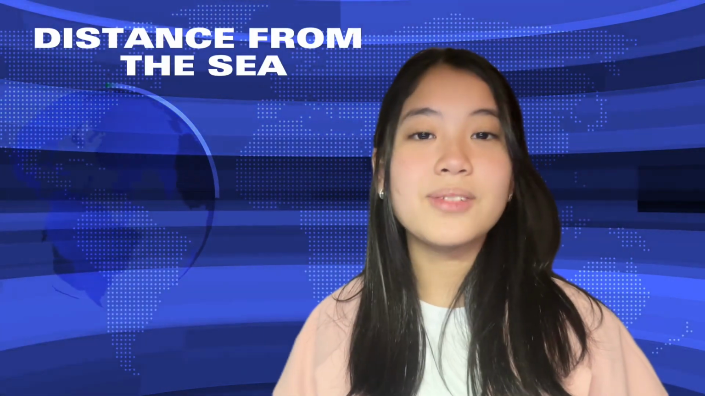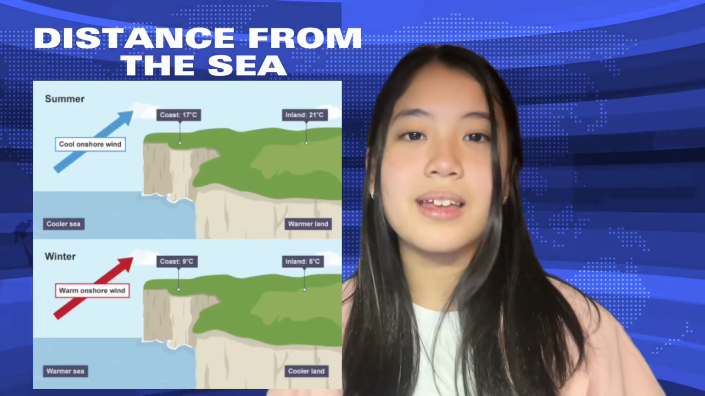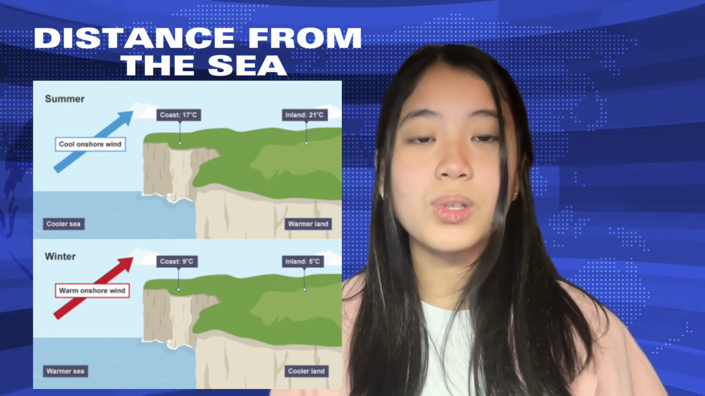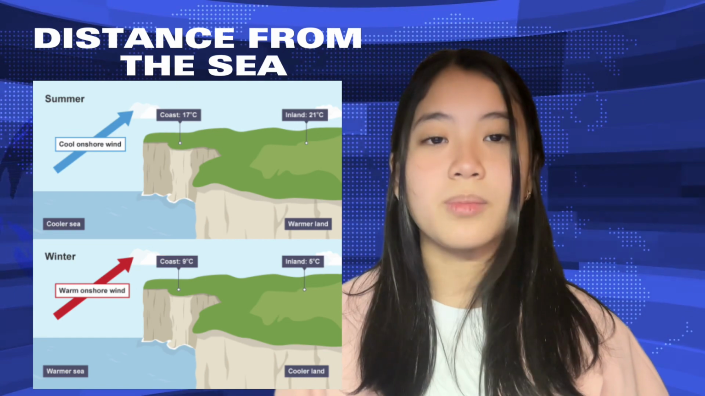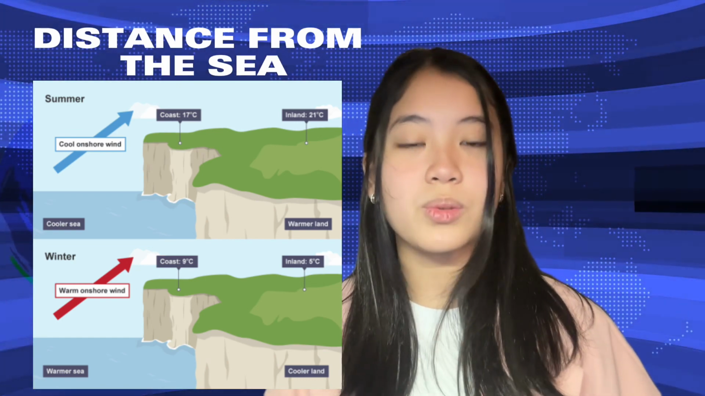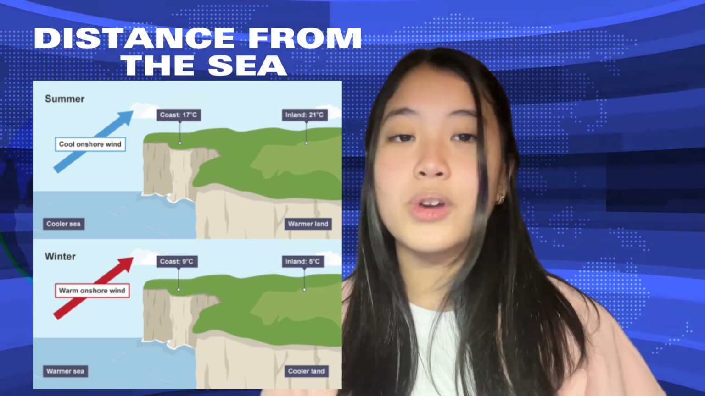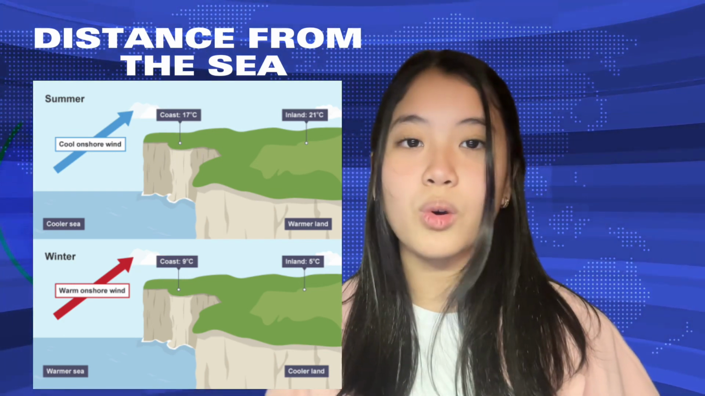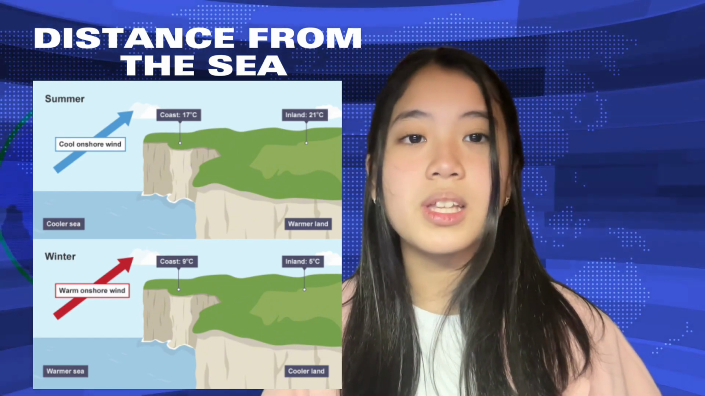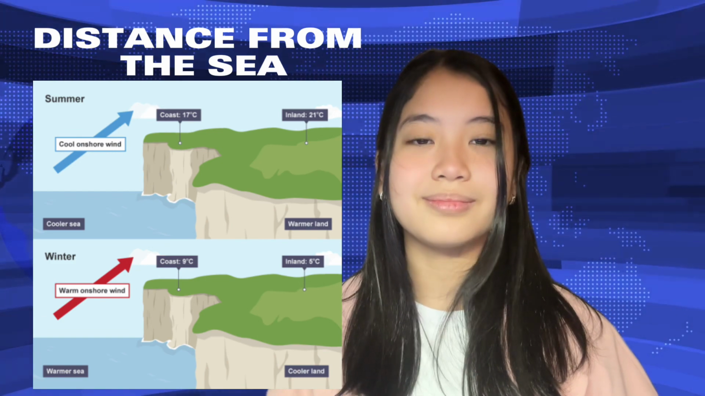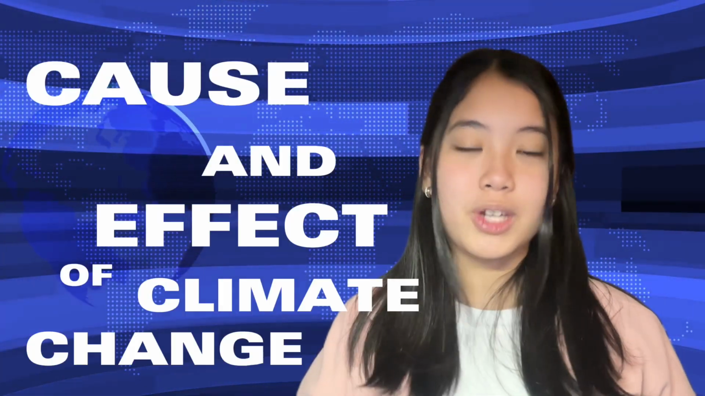Lastly, distance from the sea. Oceans heat and cool significantly slower than land. This implies that coastal areas are often colder in the summer and warmer in the winter than inland areas of the same latitude and height. Glasgow, for example, is located at a comparable latitude as Moscow but experiences substantially warmer winters due to its proximity to the shore. Now, let's talk about the cause and effect of climate change.